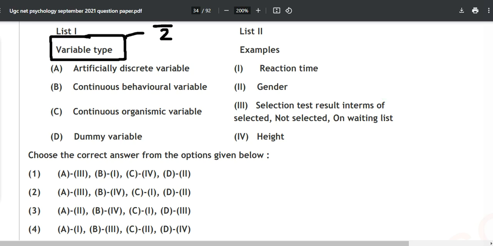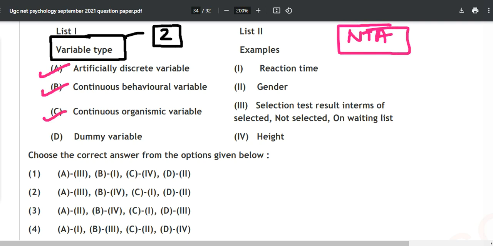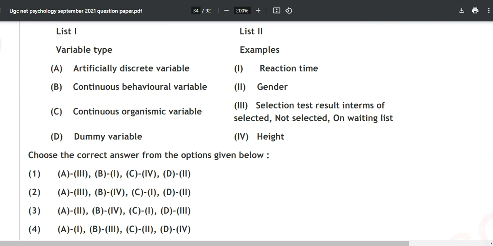So it is from your unit number two, and in the complete paper, this is the very first time NTA has asked about this much elaboration on variables, that one should know about all these variables, but after that they have not asked again. So what is the correct answer over here? We'll try to find out.